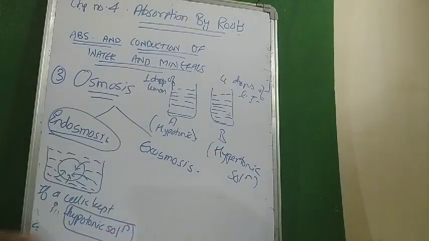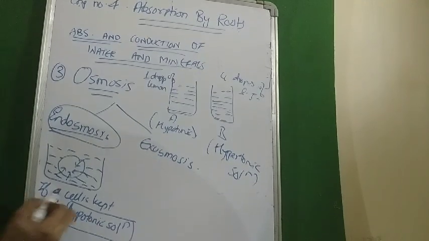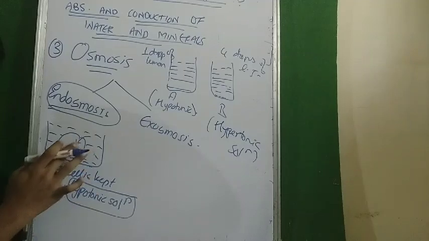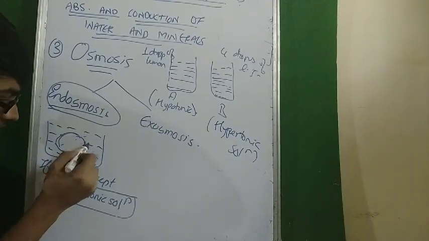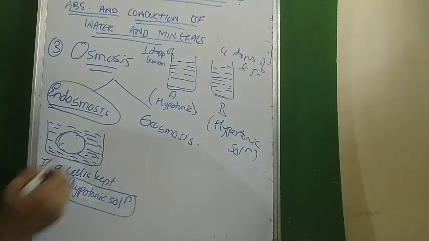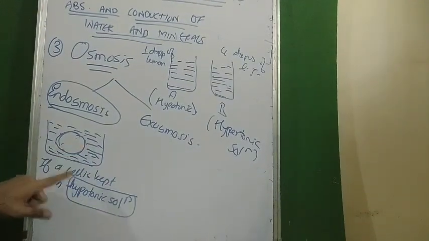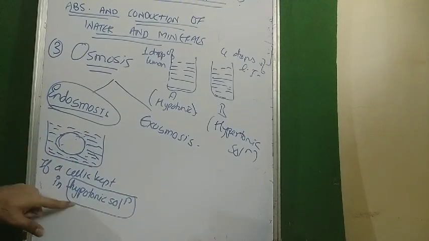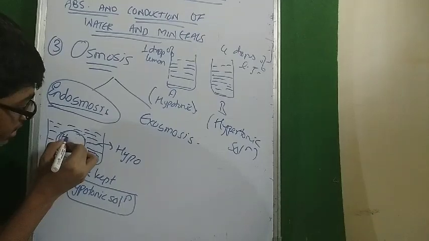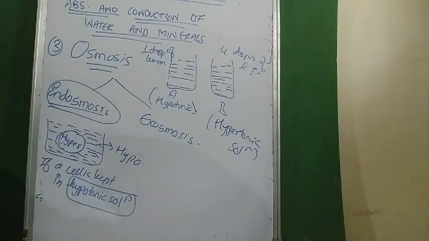Okay, now come over here. Here what I have said is, if a cell is kept in hypotonic solution, this is the cell, and it is surrounded by a solution which is hypotonic. The solution is hypotonic and the cell is hypertonic as compared to that.